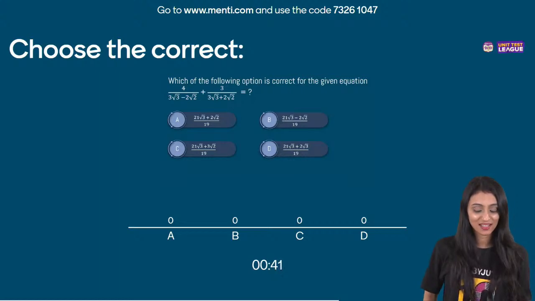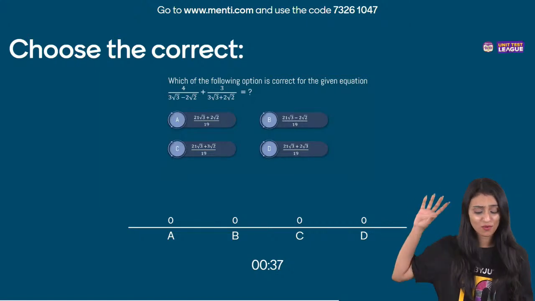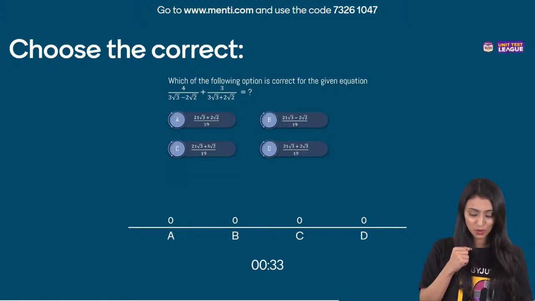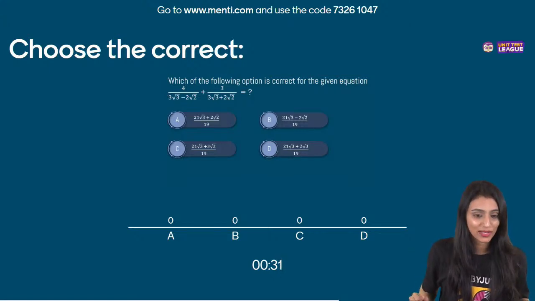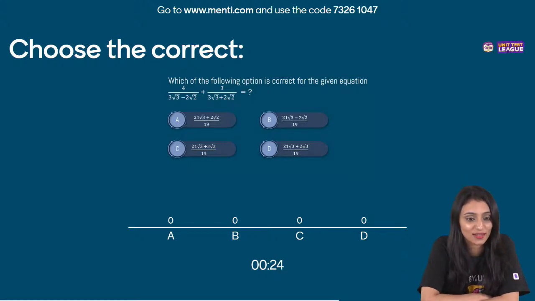Yes, Nikita, we're on the next question. Please be careful while solving this. This involves a lot of calculation. Many steps are involved. Suraj, I don't know how come you answered so quickly. Because this is a calculative one. Yes, Suraj, Nikita. Atharv is done. 20 seconds. Wow, Atharv.